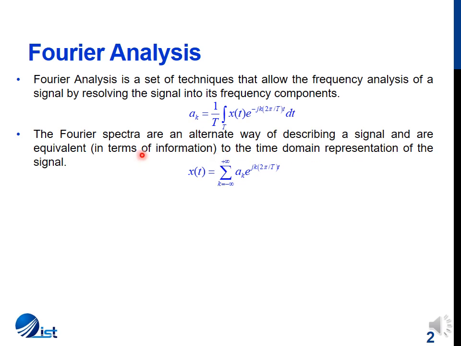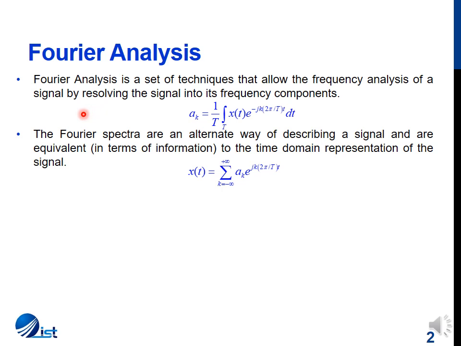Whenever all those frequency components are combined through the synthesis equation, they give us the same signal x of t. The information content in both representations, the time domain representation and the synthesis equation representation, is the same.